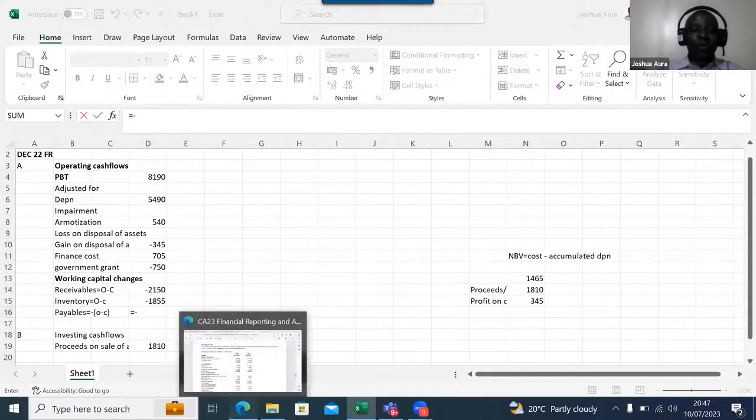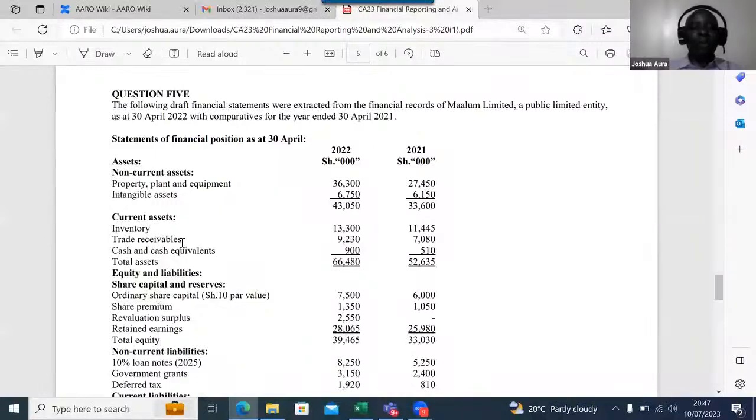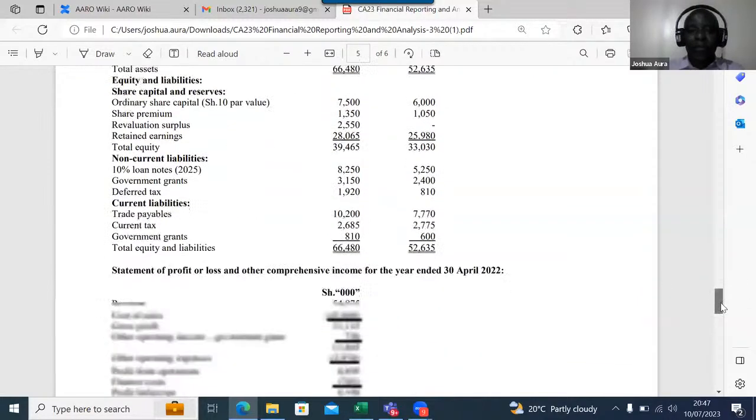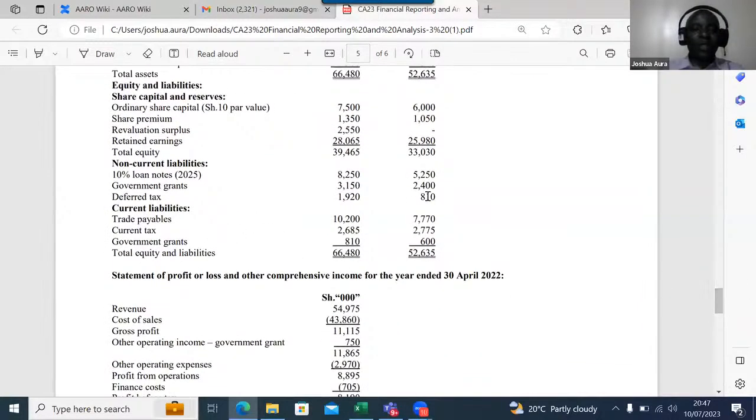If you come back here to your payables, you'll be able to see your payables. These are normally free marks. So with the payables, you are able to see the payables and the liabilities. We have 7,700 minus 10,200. You subtract like that.